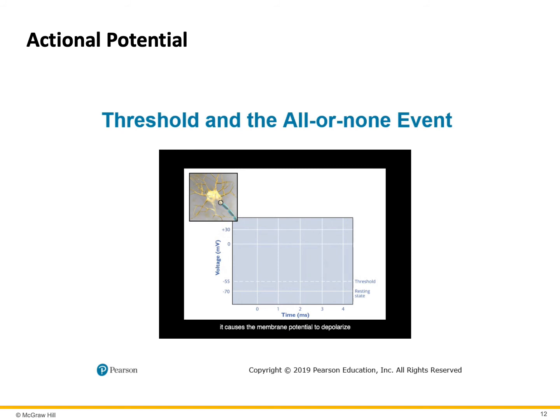When this occurs, it causes the membrane potential to depolarize to a critical voltage called threshold. Threshold is the membrane potential that must be reached in order to generate an action potential. Its value is about -55 millivolts. The membrane depolarizes further to a peak value of +30 millivolts. The membrane then repolarizes and returns to -70 millivolts, following a brief period when the membrane potential becomes more negative than the resting state. This period is known as hyperpolarization.